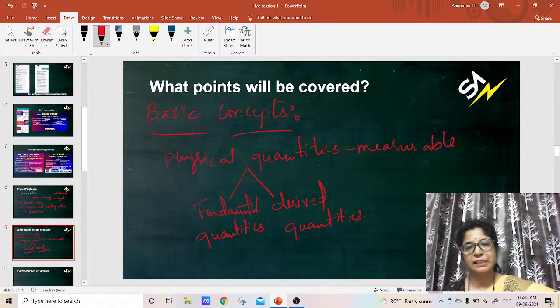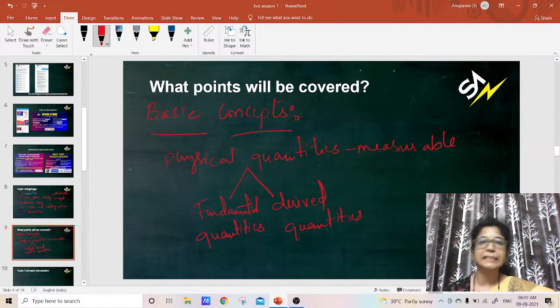What are the fundamental quantities? Fundamental quantities are basic, meaning they are independent of other quantities. They don't depend on others. Just as the alphabets are very useful to us in the English language to build words, these fundamental quantities play a very important role in building higher physical quantities.